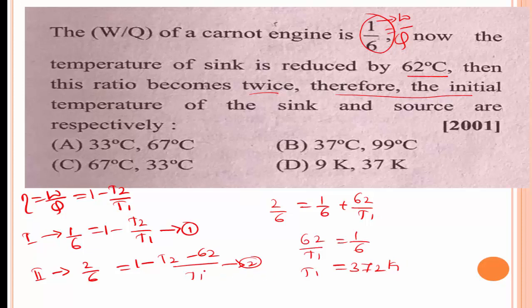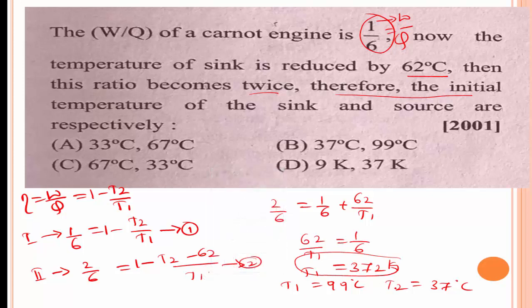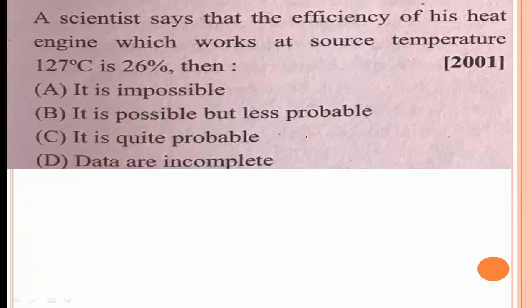In this equation, finally we get the answer for T1 is equal to 99 degrees Celsius and T2 is equal to 37 degrees Celsius. Due to the shortage of space, I can write the answer directly, but when you are substituting the T1 value in this equation, you get T2 is equal to 37 degrees Celsius. From using this value, you get T1 is equal to 99 degrees Celsius. Therefore, option B is the right answer.